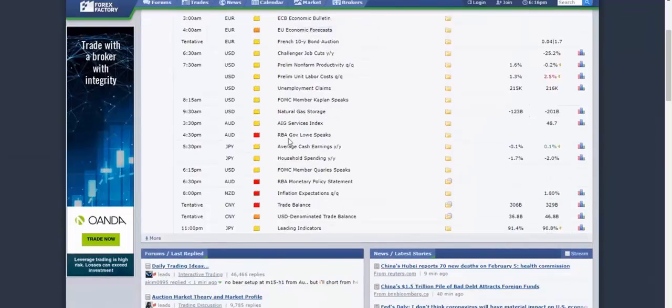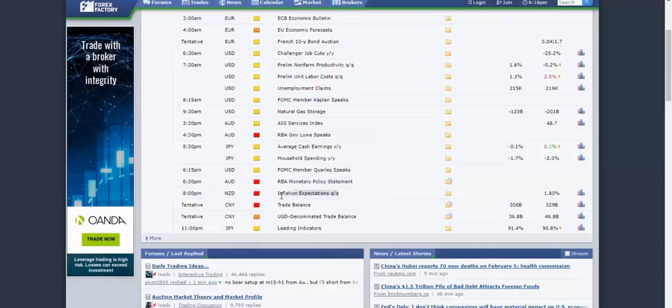And then we have RBA Governor Lowe speaking, as well as the monetary policy statement. This one we have already seen what they said earlier in the week. The data kind of comes in piecemeal here. So overall, this was a little bit more on the positive side, so not really expecting much of a difference in the Australian dollar. It's still holding its own.